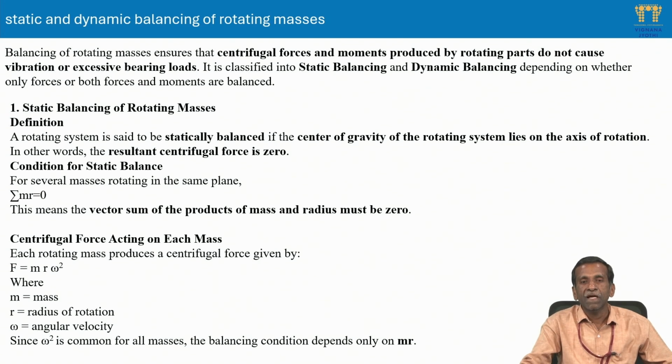This happens when the mass center of all the rotating masses is not aligned with the axis of rotation of the shaft. Then there will be a mass located away from the axis of rotation, and while it is in motion, it leads to the creation of centrifugal forces and moments also.